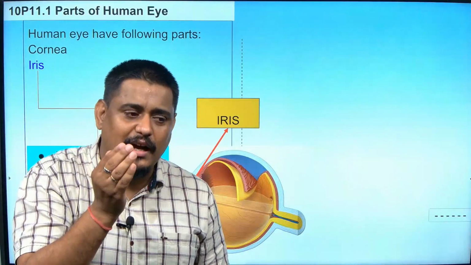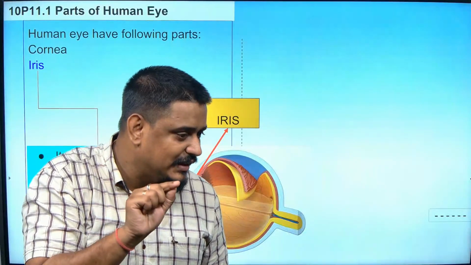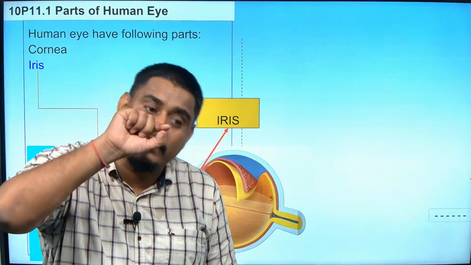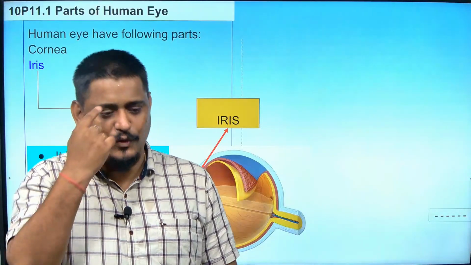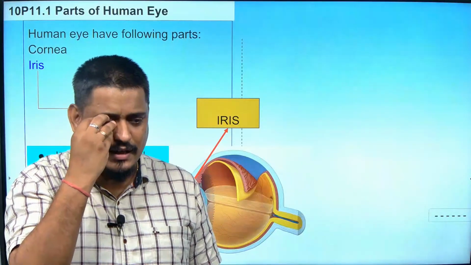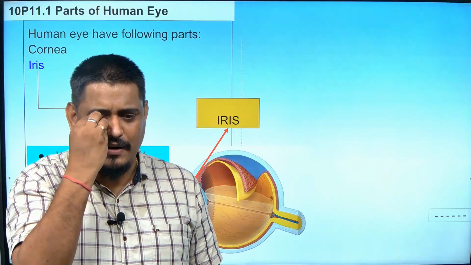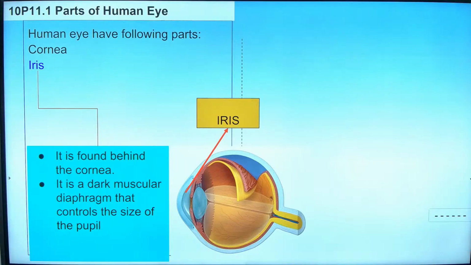In that cornea, you have the black round, and that will be the iris. Inside the black round, we have another small black part, and that will be the pupil. Clear? So the whole thing, which includes white and black both, is called the cornea. In the cornea, we have that black part, which is called the iris. Next we will talk about the pupil. Okay?